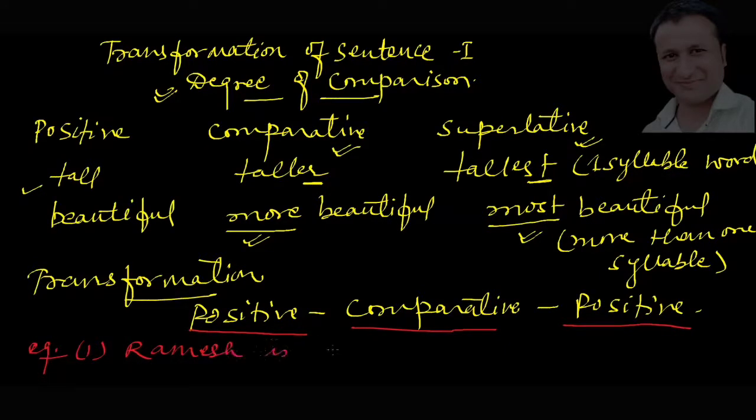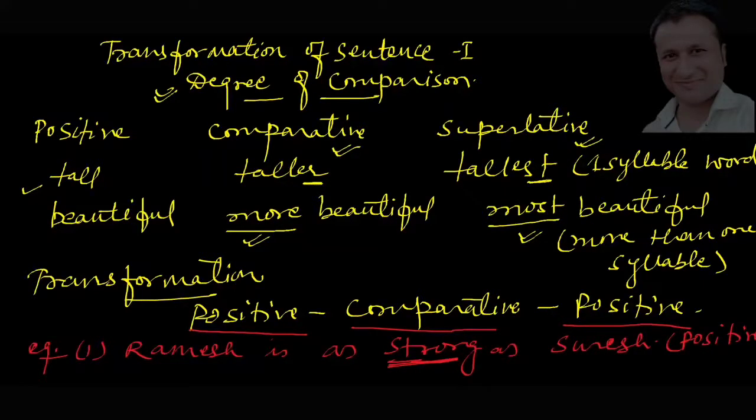Ramesh is as strong as Suresh. Ramesh and Suresh are very famous names, so I have used these names to compare. Now pay attention, this one is in positive degree. You can already see, आप देख सकते हैं यहाँ पे strong लिखा हुआ है. तो we have to transform this sentence into comparative, मतलब सेंटेंस ऐसा हम लोग को बनाना है जिसमें स्ट्रॉन्ग का कंपैरेटिव डिग्री स्ट्रॉन्गर भी हो और सेंटेंस सिमिलर भी हो, मीनिंग भी ना बदले. राइट, तो कैसे चेंज करते हैं, how do we change?